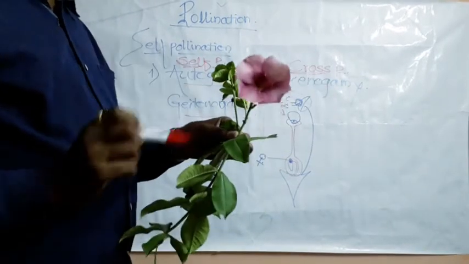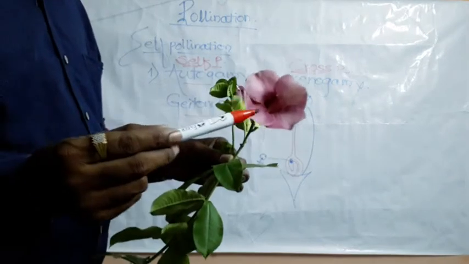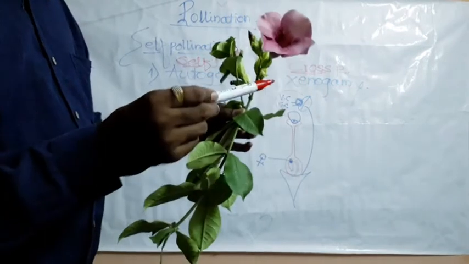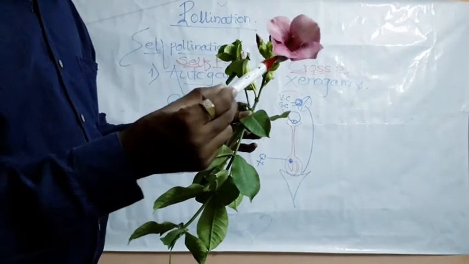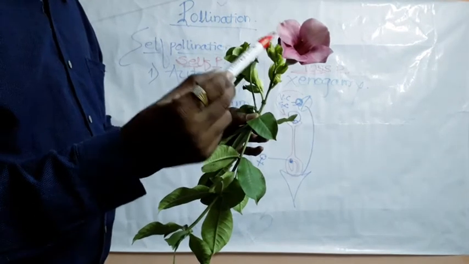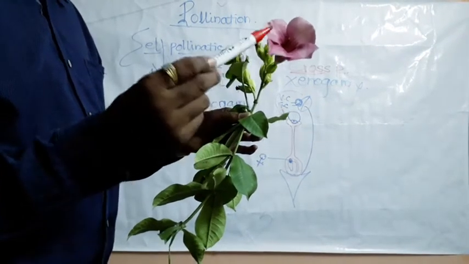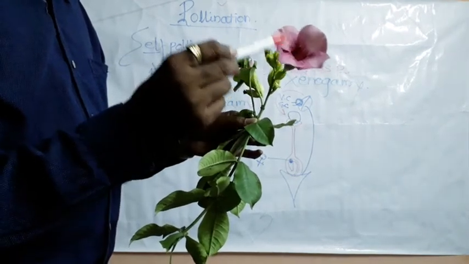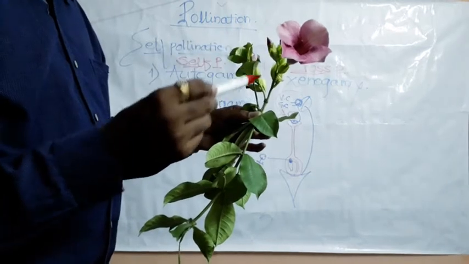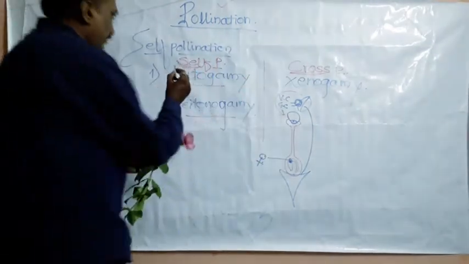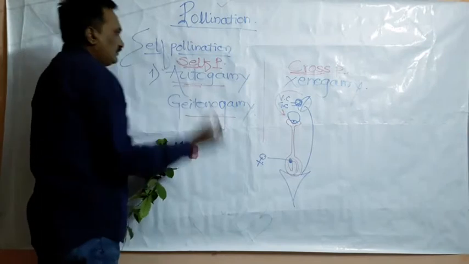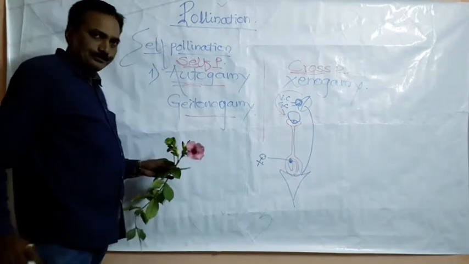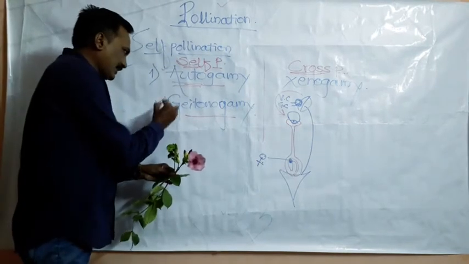What is autogamy? If the pollen grains are transferred from anther to receptive stigma of the same, single flower, for that purpose the flower requires to be a bisexual flower. In a bisexual flower, if the pollen grains are transferred from anther to receptive stigma of the same flower, then it is called autogamy. Auto means self. Self-pollination. Pollination takes place in the same and single flower. Then that is autogamy.